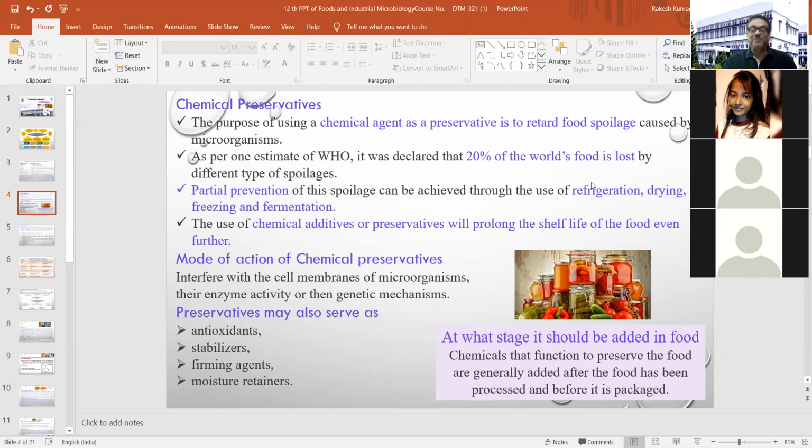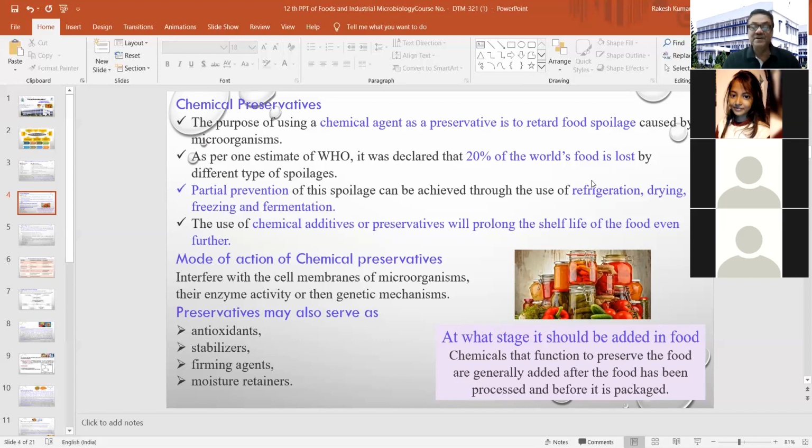Now, as per one estimate of WHO, it was declared that 20% of world food is lost by different types of spoilage. I have already discussed this, that a major portion of food produced throughout the world is spoiled because of different kinds of deterioration created by microorganisms.